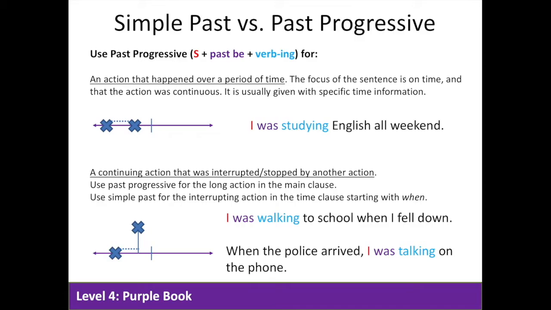We also use the past progressive to talk about a continuing action that was interrupted or stopped by another action. In this instance, we use the past progressive for the long action in the main clause, and we use the simple past for the interrupting action in the time clause, starting with when. For example, I was walking to school when I fell down. Or, when the police arrived, I was talking on the phone.